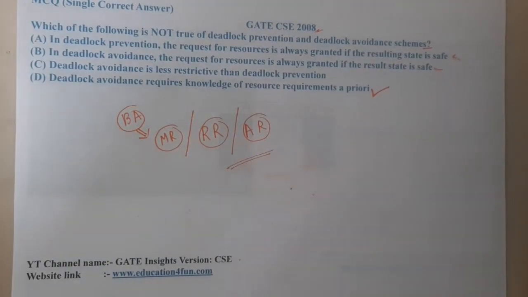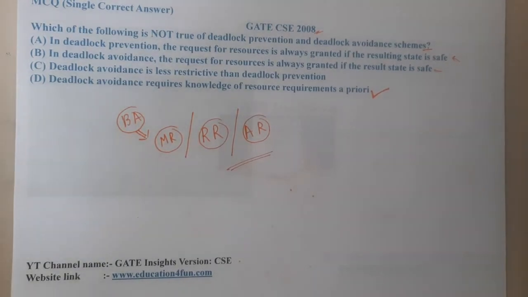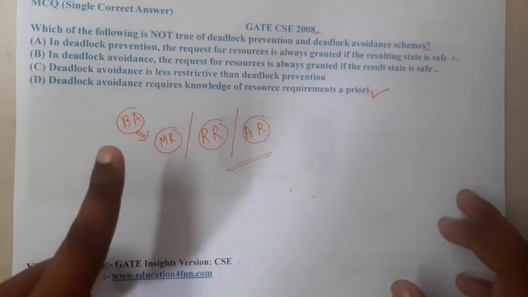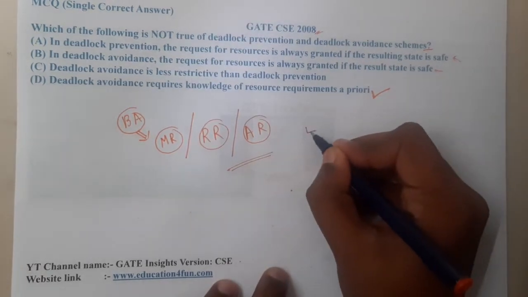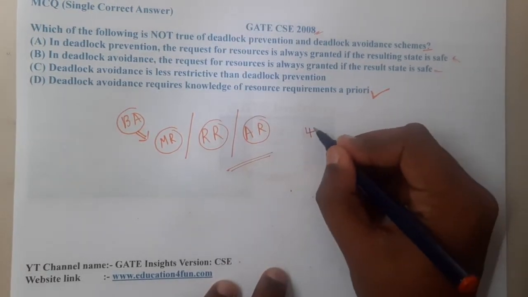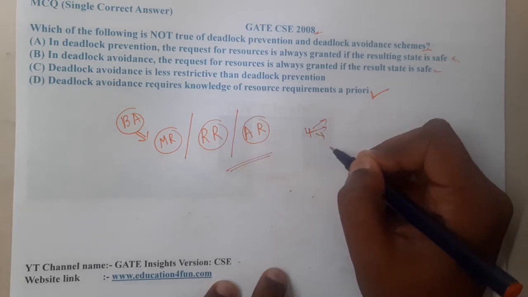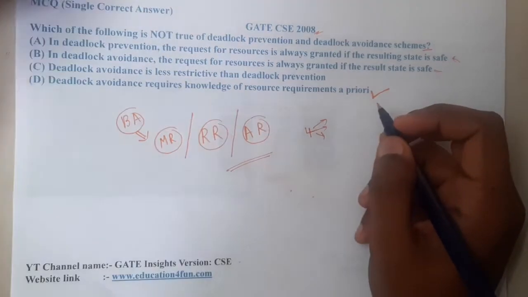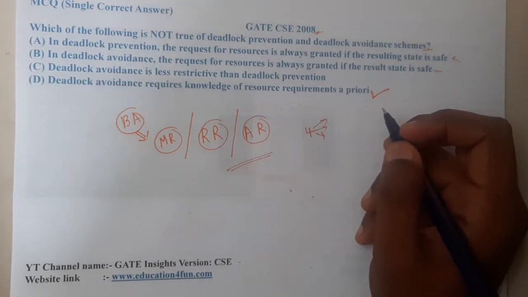Option C says that deadlock avoidance is less restrictive than deadlock prevention. If you recall, prevention is the first step. What is the solution which they gave in prevention, guys? We have four things: mutual exclusion, hold and wait, circular wait. What else do we have? I think I forgot one parameter. Just give me a second, I'm cross checking it.